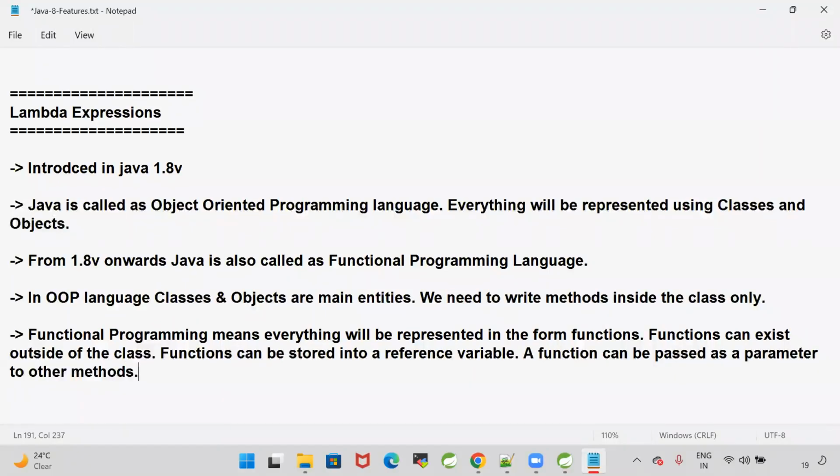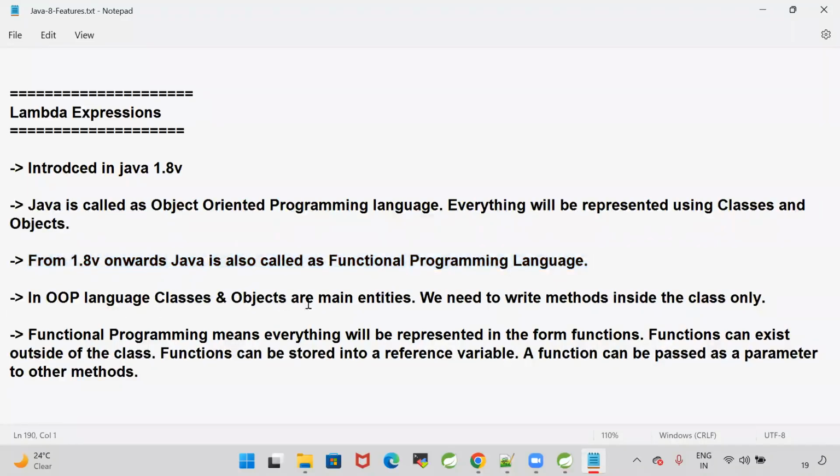To write more readable and more concise code, lambda expressions and functional programming got introduced. These lambda expressions are the biggest change. The main reason for lambda is to provide functional programming support in Java. Lambda expressions were introduced in Java 1.8. Java is called an object-oriented programming language, where everything is represented using classes and objects. From 1.8 onwards, Java is also a functional programming language.